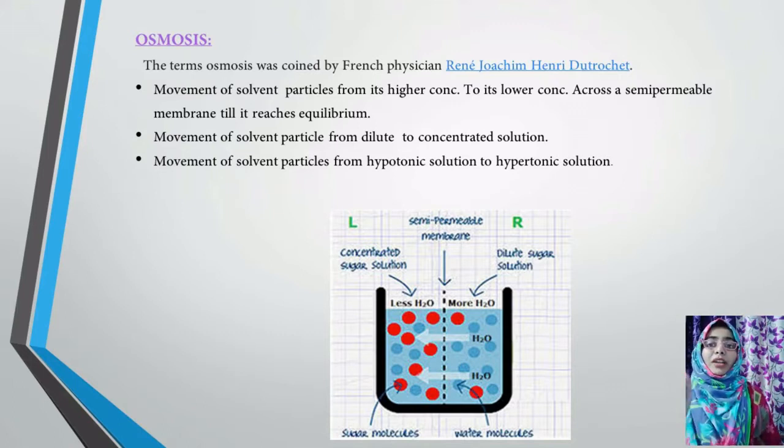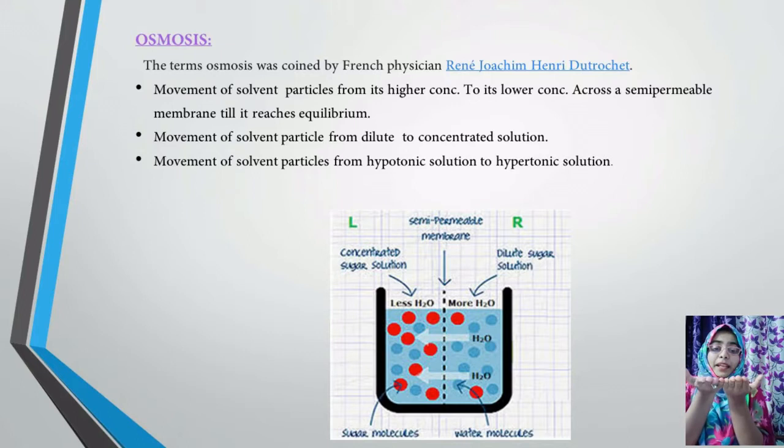Okay, and what do you mean by until it reaches equilibrium? It is like when you have a balanced pipe, or you can take the same example of the bowl. I'll give you an example of a pipe. So when movement of molecules is from left hand side to right hand side, it should be in equilibrium, like both sides of the pipe should be the same. It should not be like this or like this. It should always be the same. So the movement of molecules will continue until, suppose in the first stage it is like this, the movement of molecules will continue until it is like this.